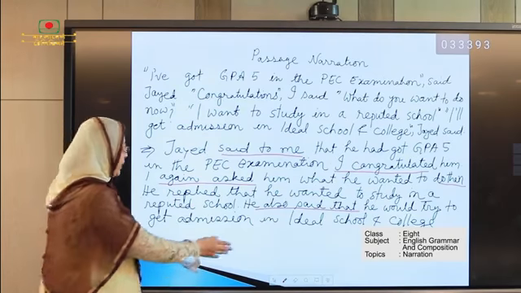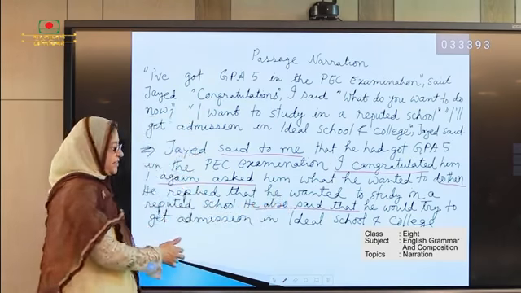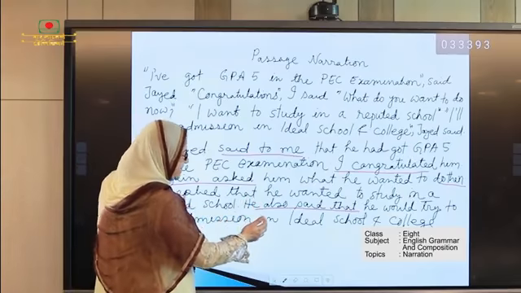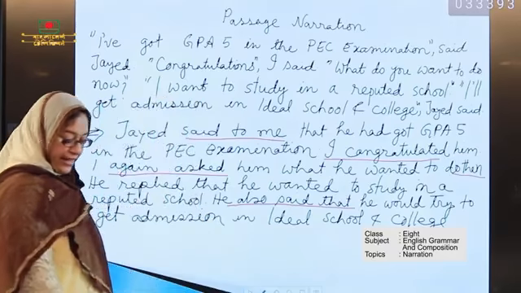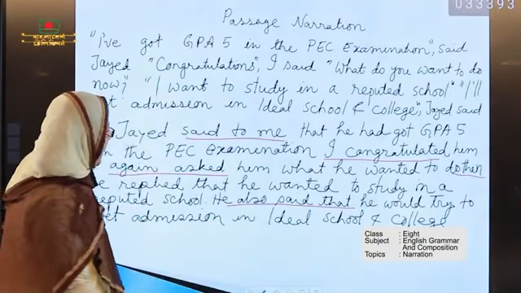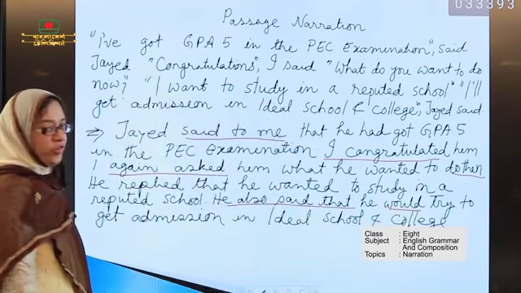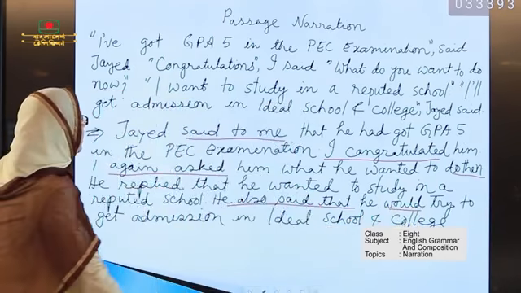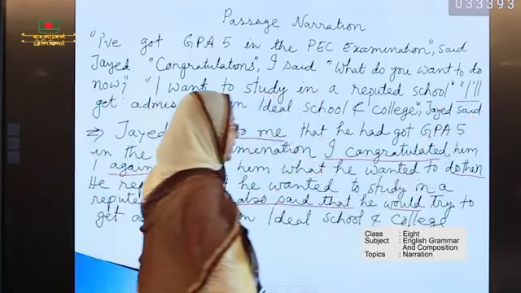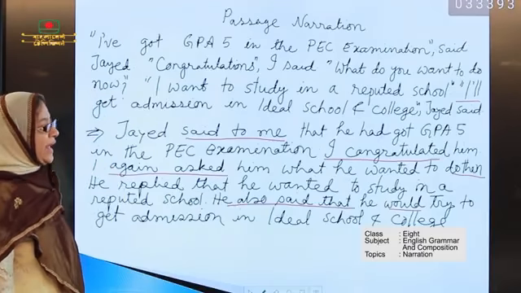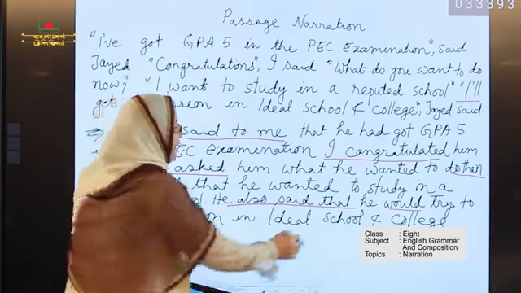So the answer will be, he also said that, because he again said it, or you can use, he again said that he would try to get admission in an ideal school and college. Here we use "would," because here I see that "I will." Here "will" turns into "would," and "I" changes and turns into "he."